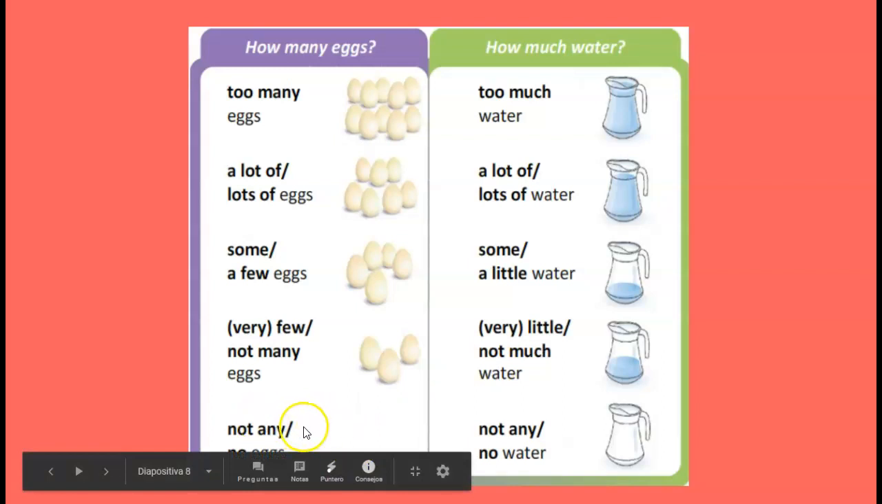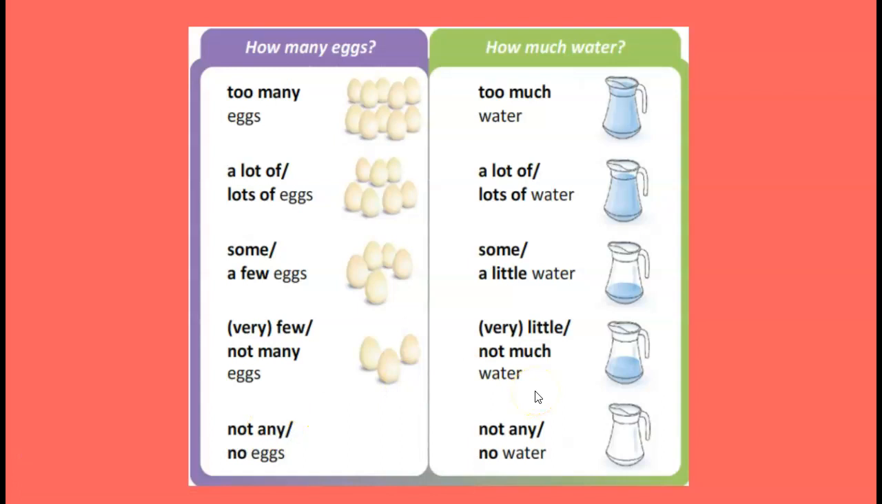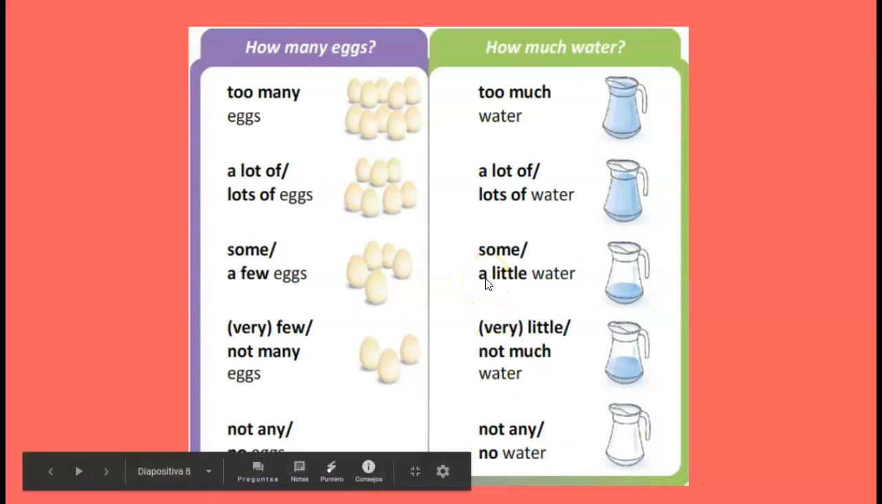Then not any and no are synonyms, and they are both used with countable and uncountable nouns. So I can say there aren't any questions, or there are no questions, or there isn't any water, or there is no water, okay? Okay, guys, I hope this information is clear.